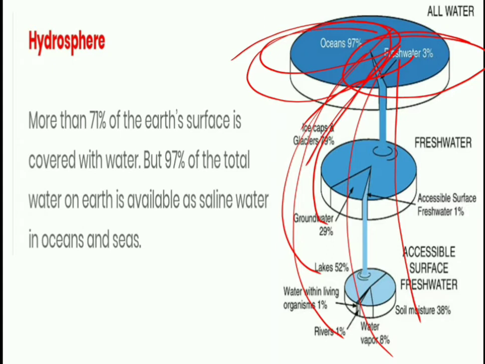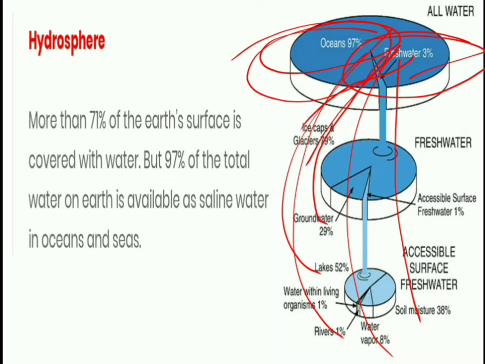So what about ocean water? Ocean water is too salty for human use, and the remaining fresh water is available only 3%. So it is used by human beings, the animal world, and the plant kingdom. Yes dear students, even though our earth is a blue planet, we are still facing water scarcity. We should conserve water. We should use water very carefully.